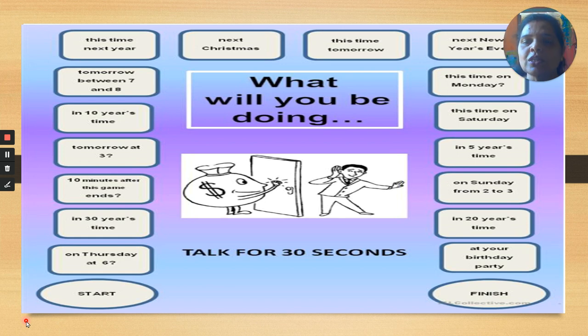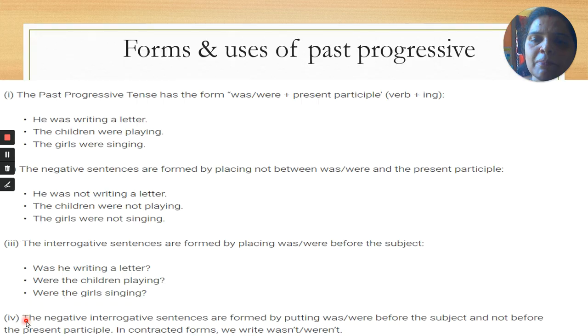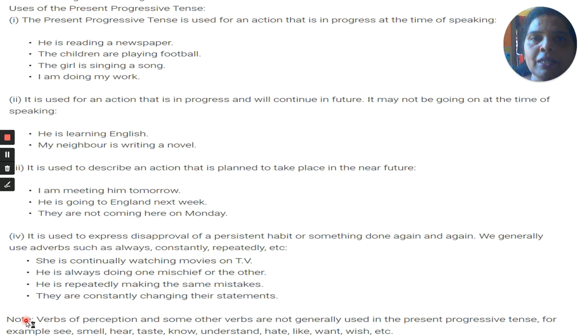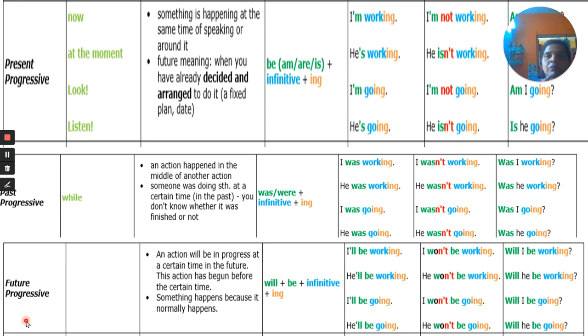Is that clear? So this is all about our present progressive, future progressive, and past progressive. So the main table is this table. This is the main table. You have to understand, you have to remember, you have to make a flow chart of tenses and just paste it in front of your study table so that it reminds you how to use these tenses in your daily lives.